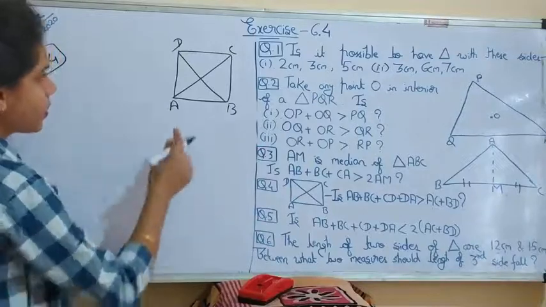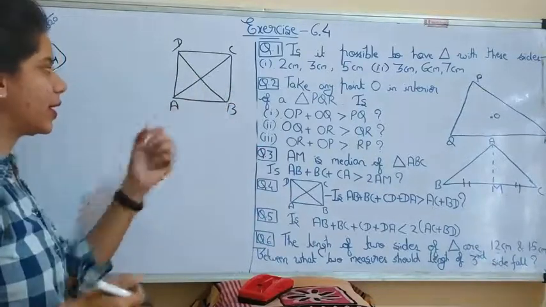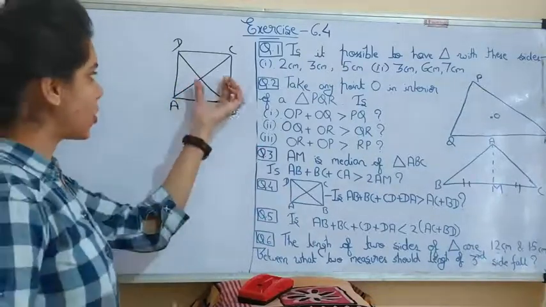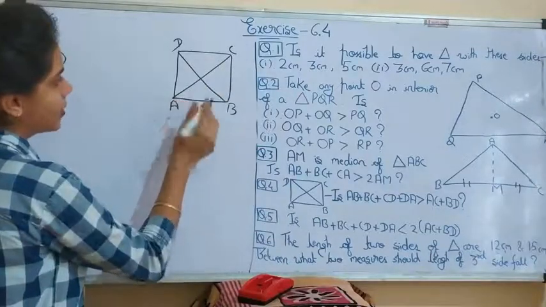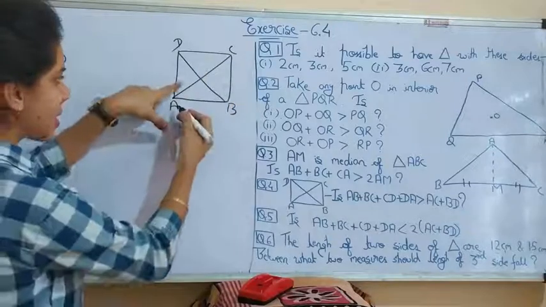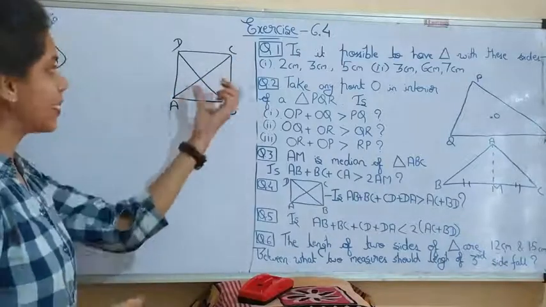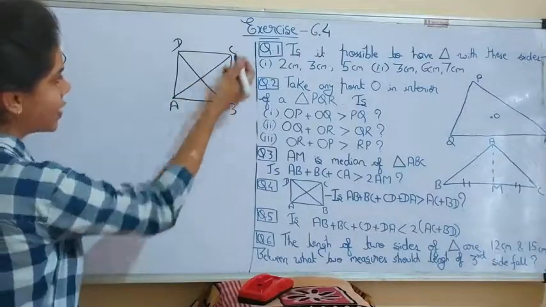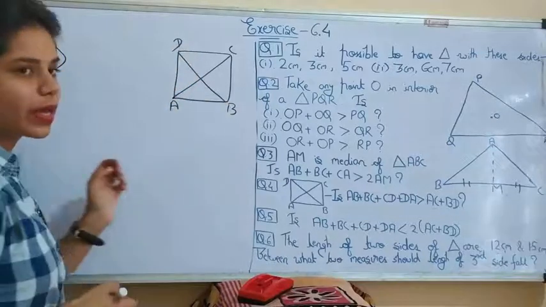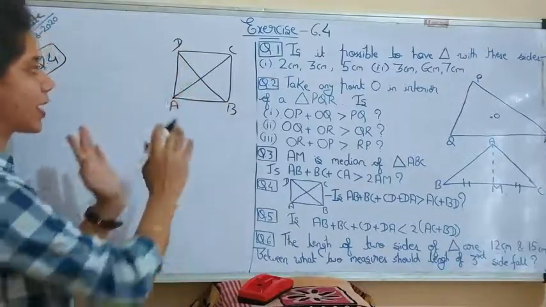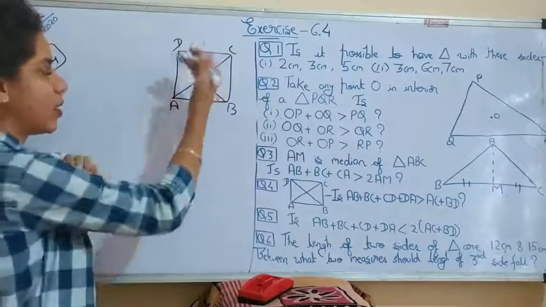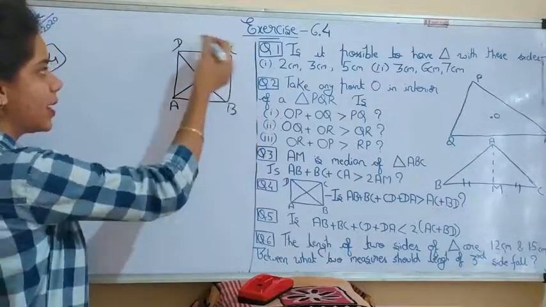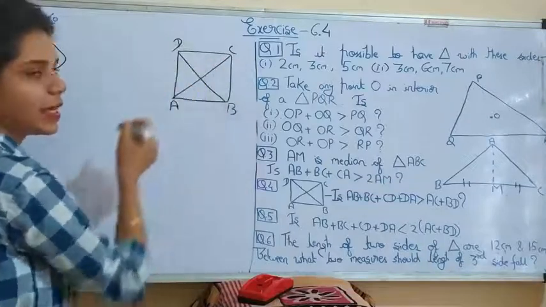Now for this quadrilateral, we will take the smaller triangles. The diagonal AC makes two triangles here, ABC and ACD. And BD also makes two triangles, in the upper portion and the lower portion, BDC and ABD.